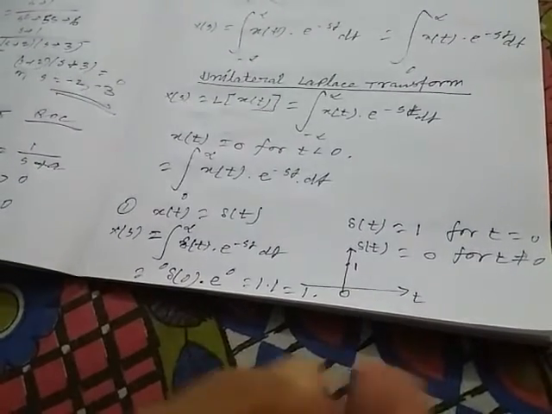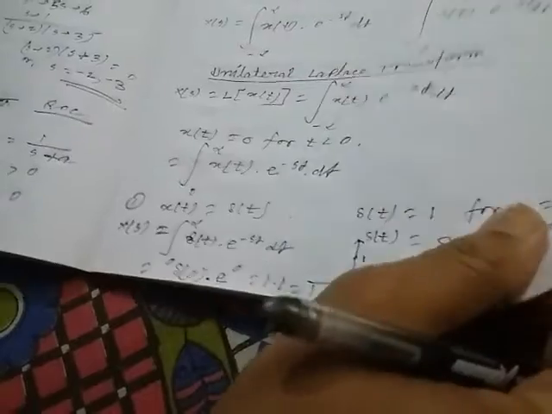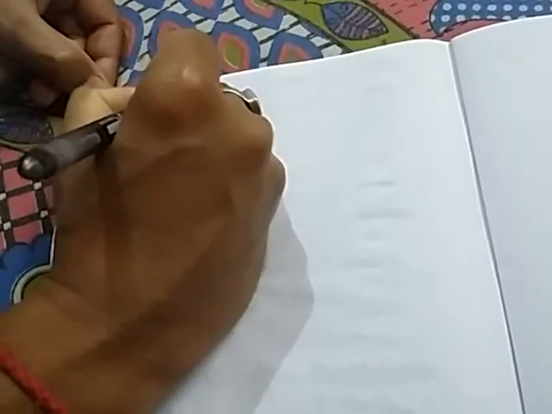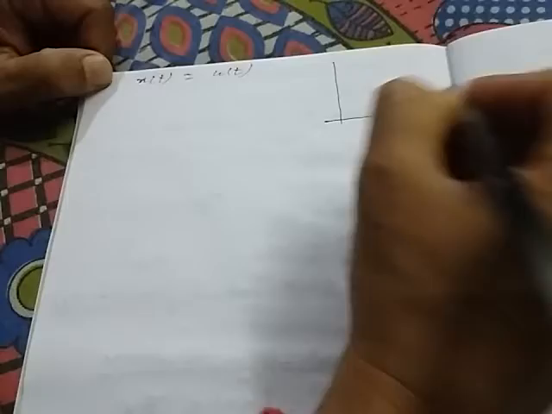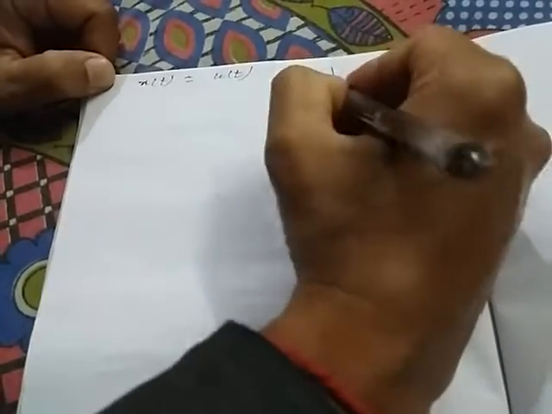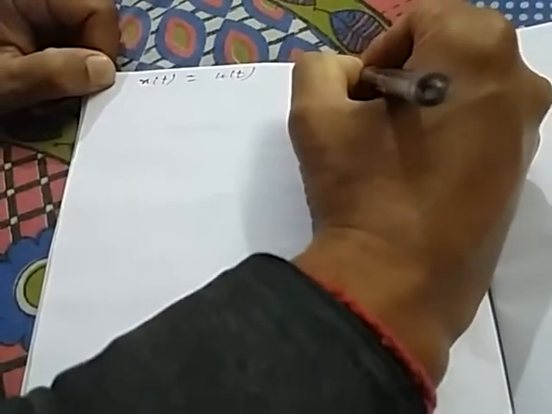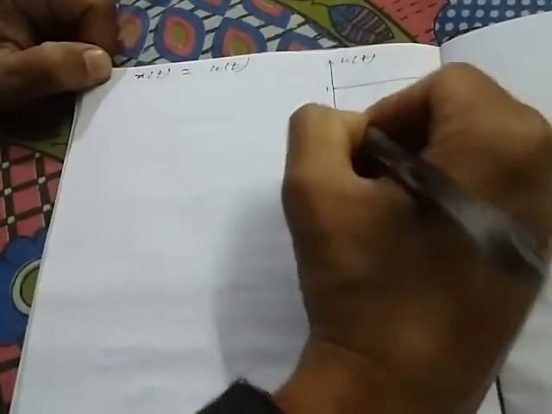Now let us take another example of a causal signal. Suppose x(t) is given as x(t) equals u(t). What is u(t)? u(t) is the unit step function. Now the graph of u(t) is this. This is u(t), and here is t. This is 0.